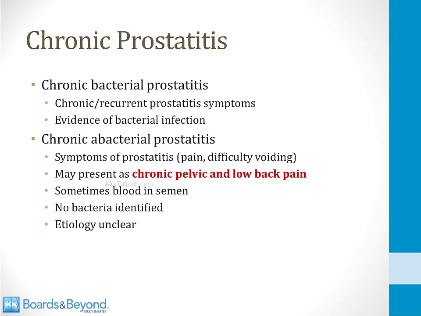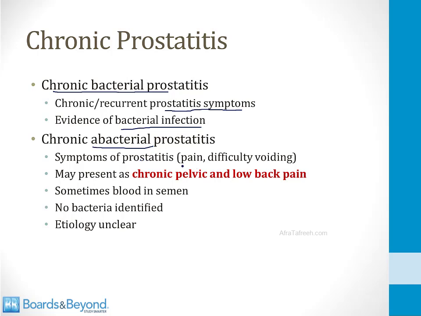It turns out that antibiotics don't penetrate the prostate gland very well, so some men develop chronic bacterial prostatitis, where they have chronic or recurrent prostatitis symptoms like I described on the last slide, and ongoing evidence of bacterial infection in the urine. There's also a chronic abacterial or non-bacterial form of prostatitis. Men who have this condition have symptoms of prostatitis like pain with urination and difficulty voiding.